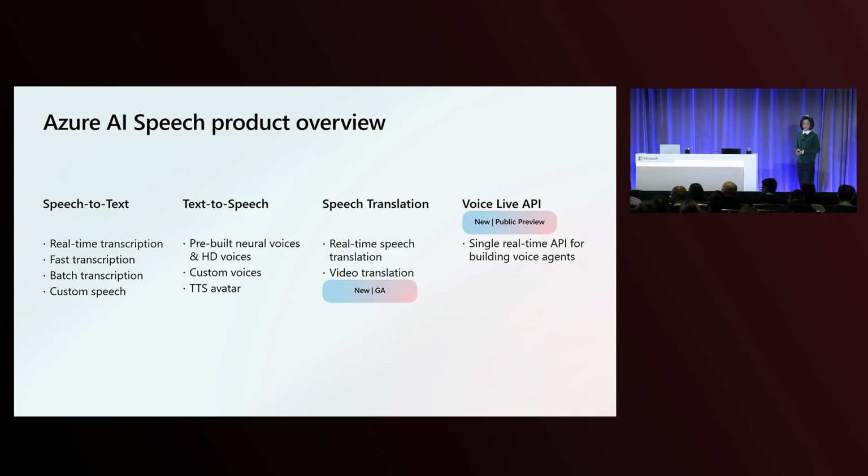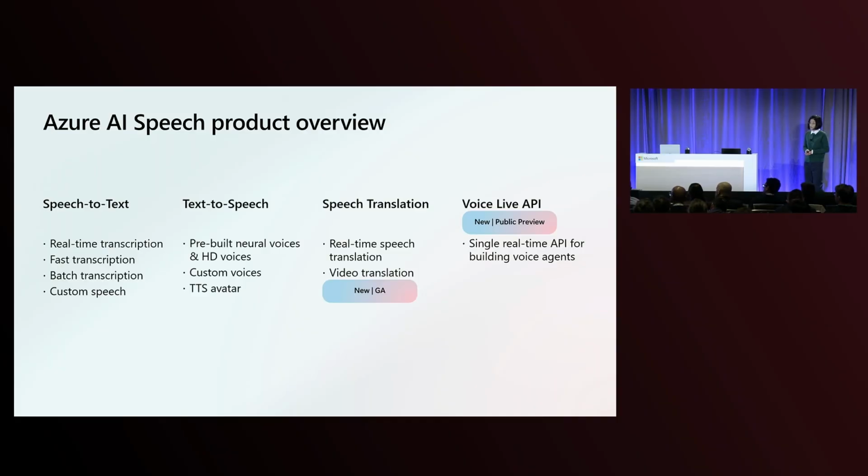Second, text-to-speech. It includes a broad selection of pre-built voices, and you can create custom voice, either brand voice or personal voice. And also, we offer TTS Avatar for you to add natural and multimodal interaction.